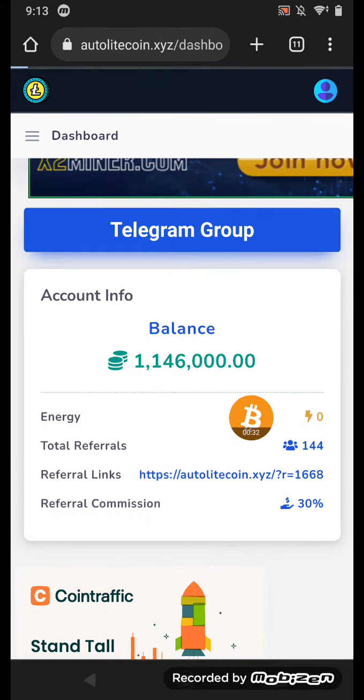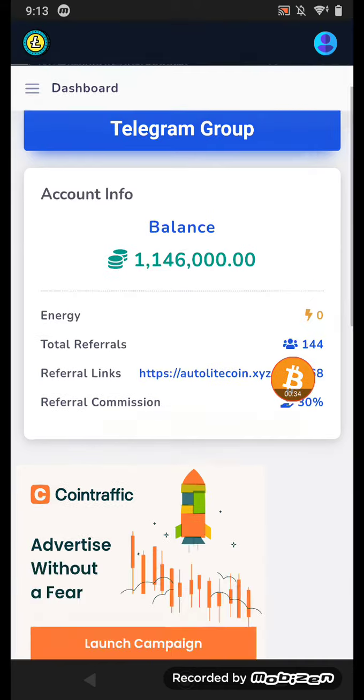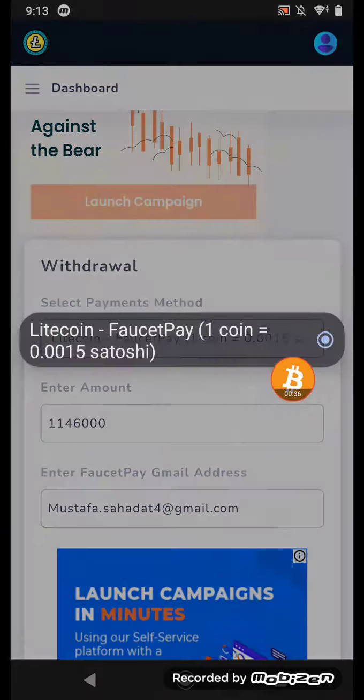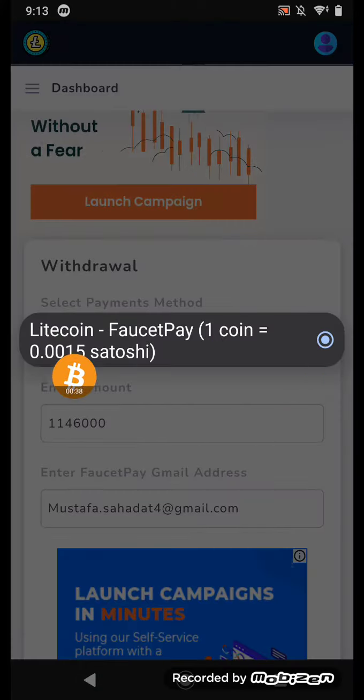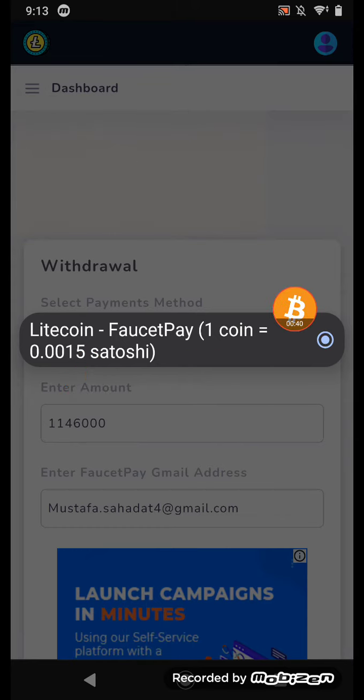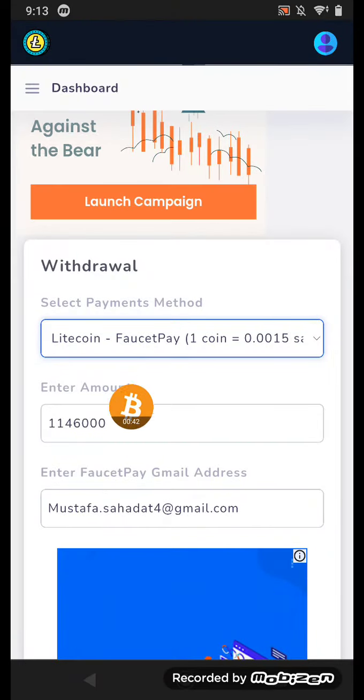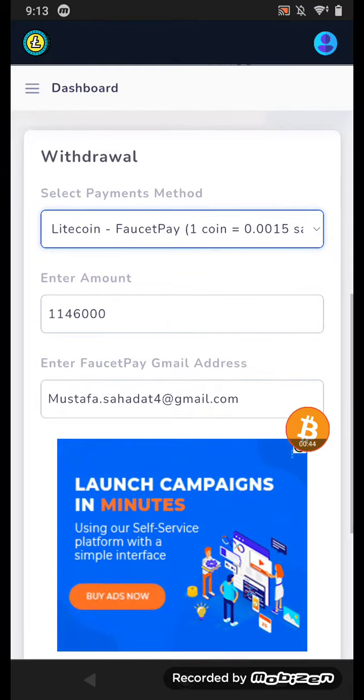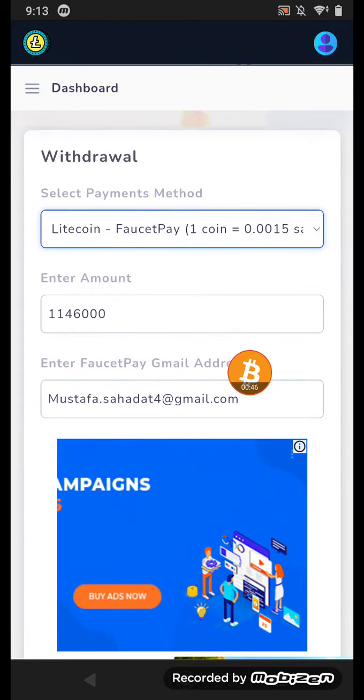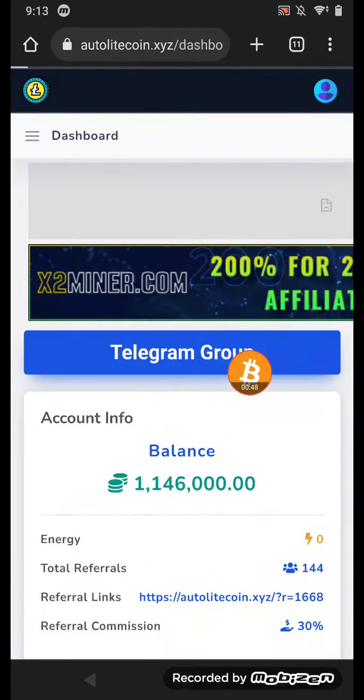After that you convert the coin to Litecoin. Okay, you can see every coin equals this much Satoshi of Litecoin, and right now I have 1 million coin. I put my FaucetPay Gmail address in here, and now you can earn this cryptocurrency.